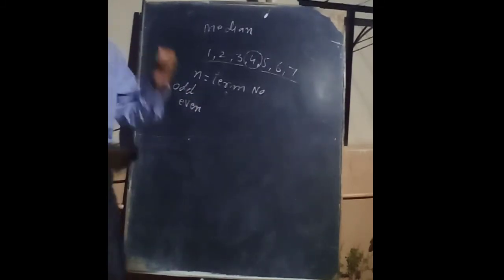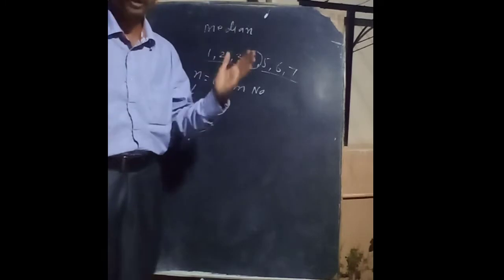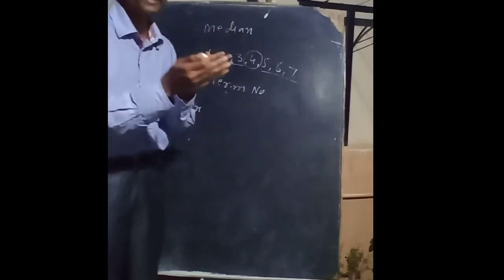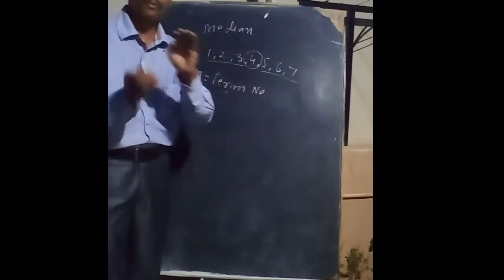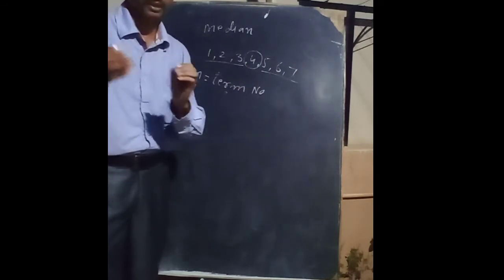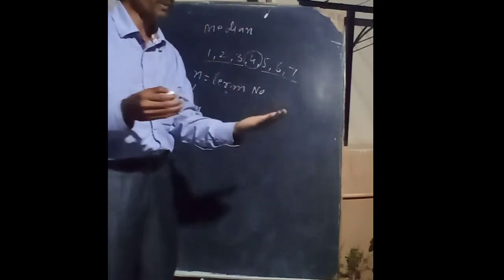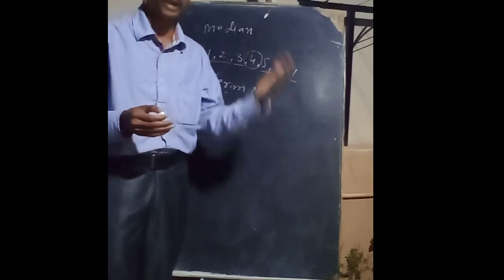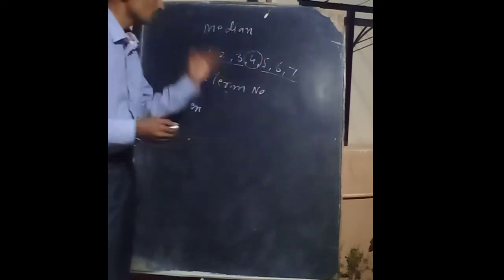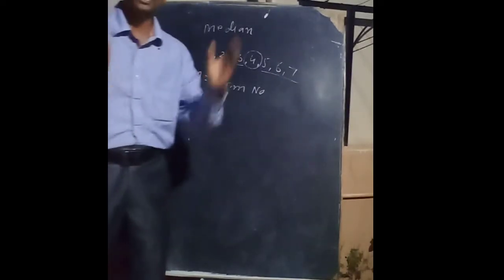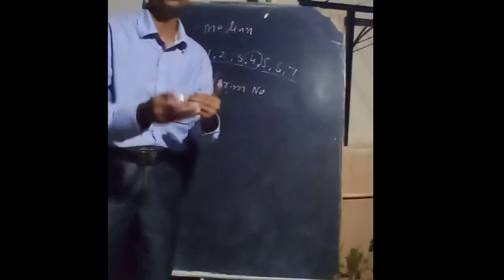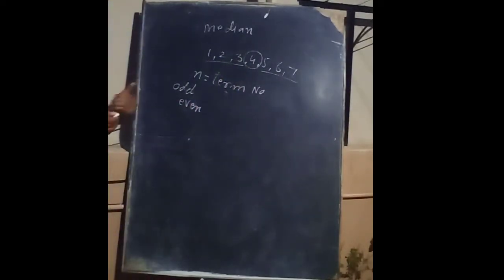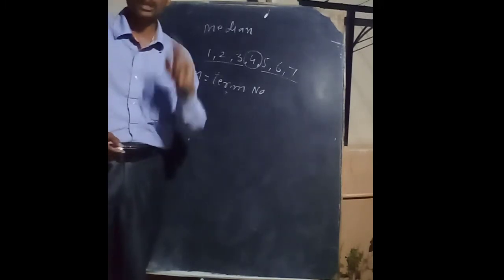Grouped data is data with many numbers, made into a frequency type, given in particular classes like 0 to 10, 10 to 20. This 11 also comes in that, 12 also comes in that, 15 also comes in that. Ungrouped data has fewer numbers, and we can work with the numbers directly. Now, to find the median, there are two things.